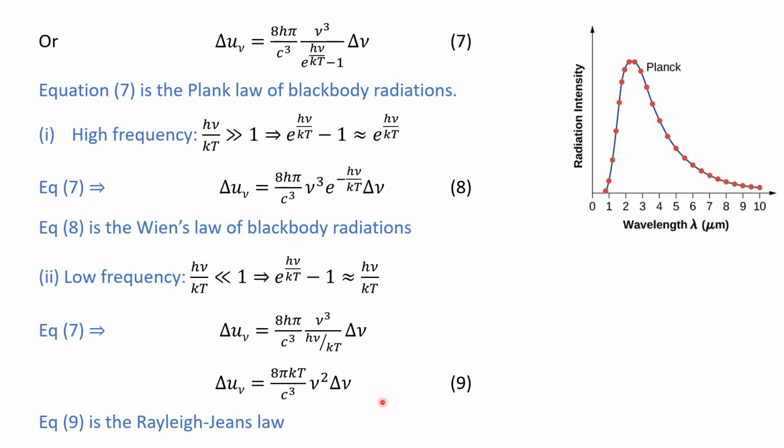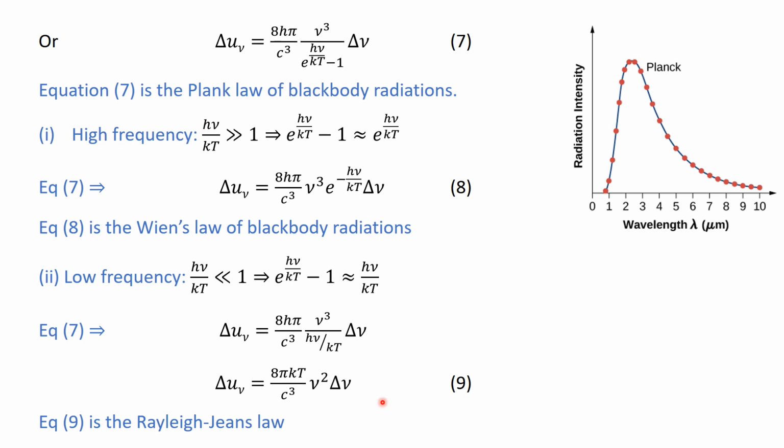So you see here the beauty of Planck law, that it reduces to the Wien's law at the limit of higher frequency, and it reduces to the Rayleigh's law at the limit of low frequency, and it also correctly explains the experimental data.